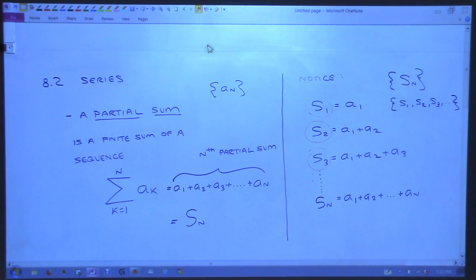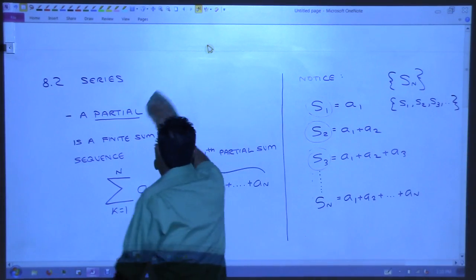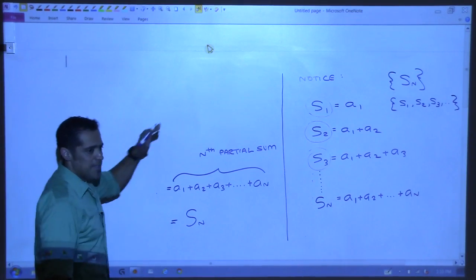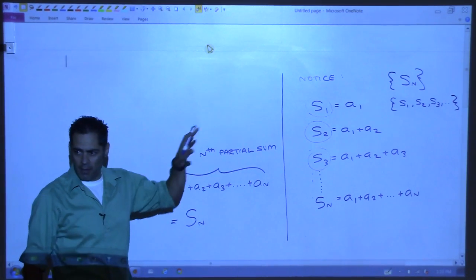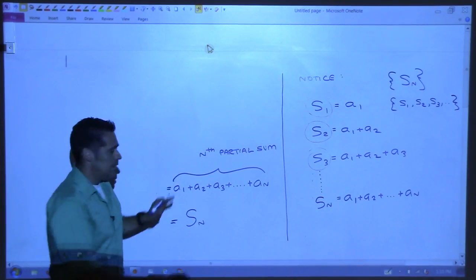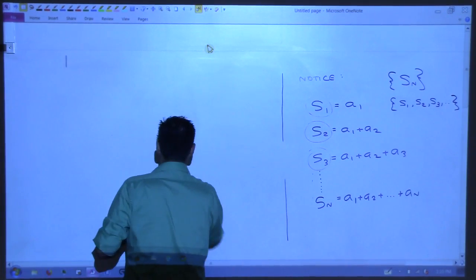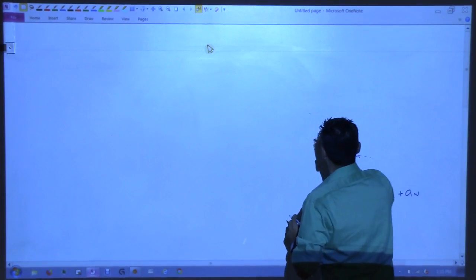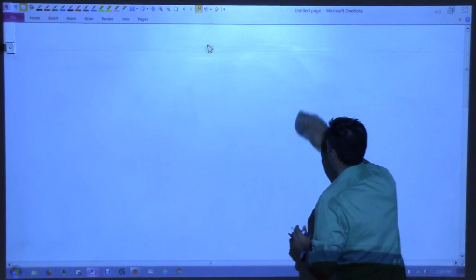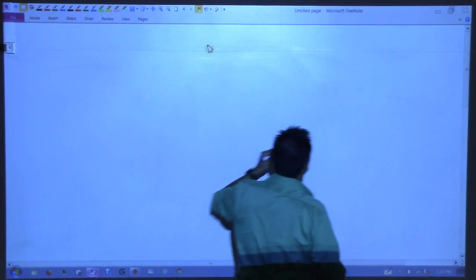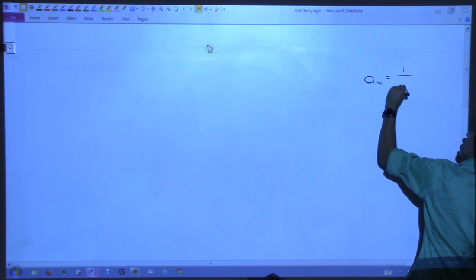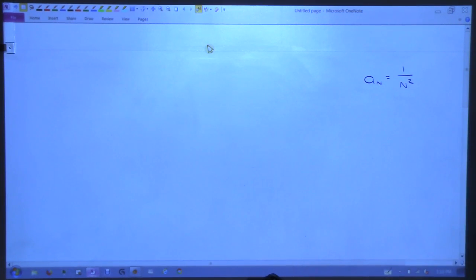So I want to take a look at an example, a visual example. Do you all understand the difference between the sequence A sub n and S sub n? They're very different, right? So here's a visual example. Let's take this sequence, A sub n equals 1 over n squared. Okay, let's take that sequence right there.